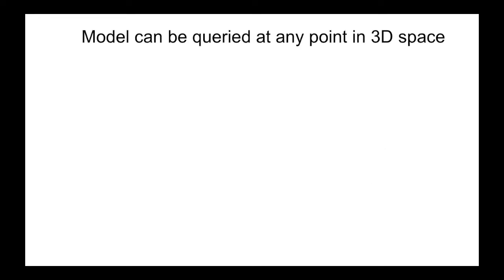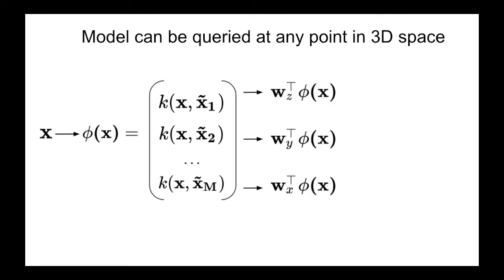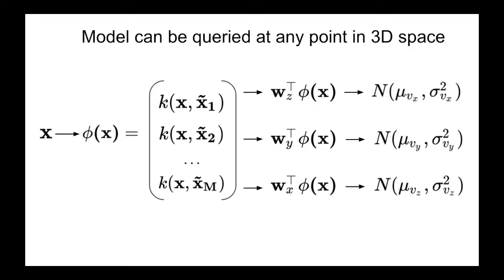Now that we have our posterior distributions over weights, we can query our model at any position in space by converting that position into a high-dimensional feature vector and computing the dot product between the feature vector and the vector of weight distributions. Thus, we have a continuous function that, at any given point in 3D space, will output a distribution over possible velocities of objects at that point in space.